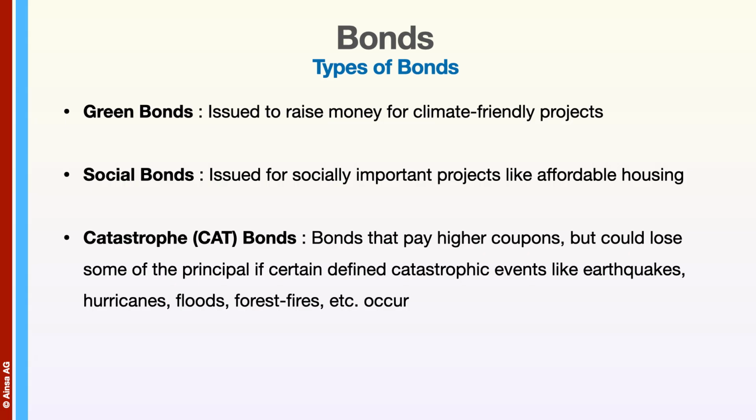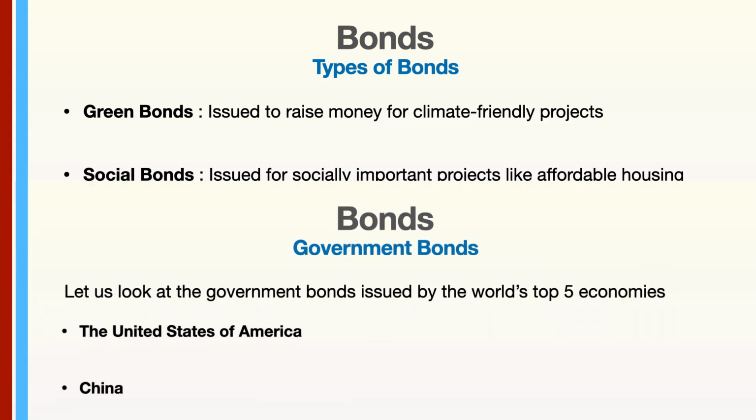Green bonds are issued to raise money for climate-friendly and other environmental projects. Social bonds are issued for socially important projects like affordable housing. Catastrophe or CAT bonds are bonds that pay a higher coupon but could lose some of the principal if certain defined catastrophic events like earthquakes, hurricanes, floods, forest fires, etc. occur. Sometimes these bonds are issued by insurance companies who are underwriting certain risks that have a small probability but high consequence.